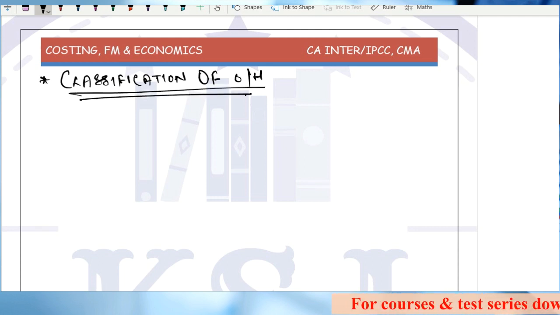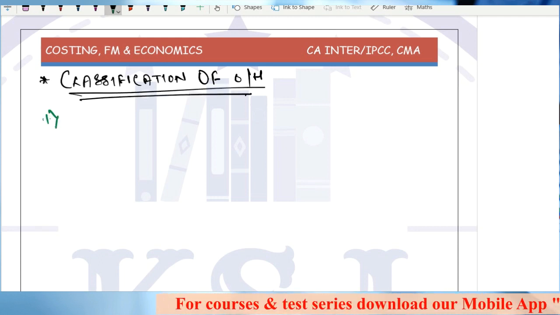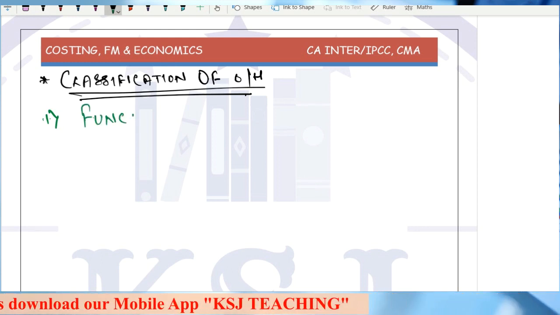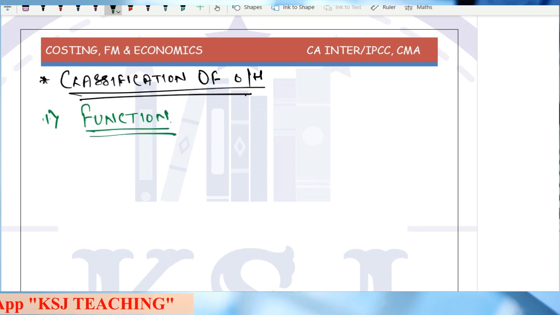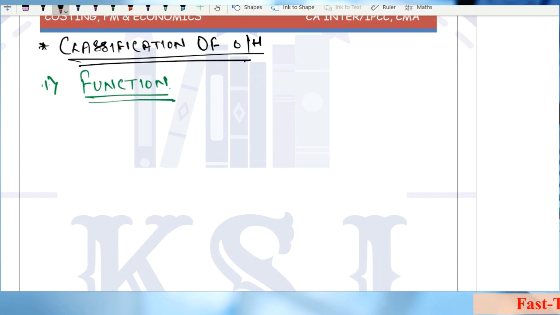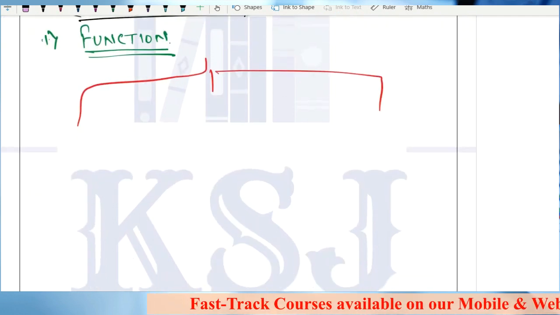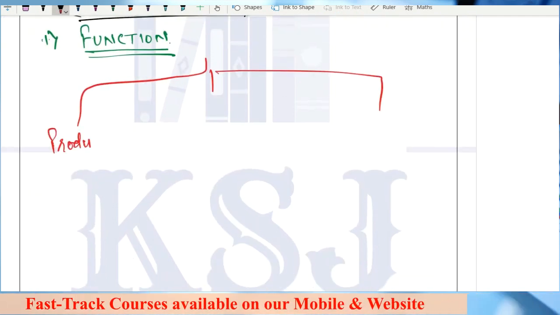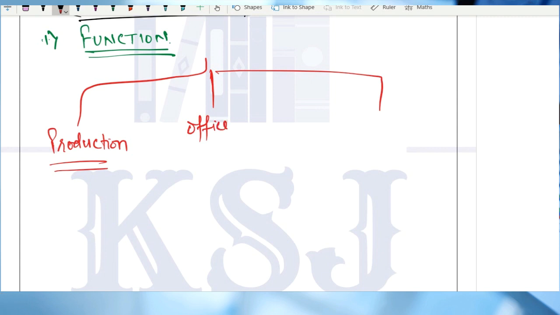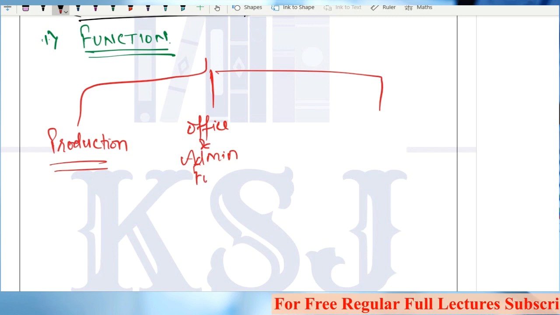What are the different types of overheads that we have? First is classification on the basis of function. So basically, in any business, there are broadly three functions that are taking place at one time. One is the production function, that is, we are producing the product. Second is administration. We call it the office and administration function.